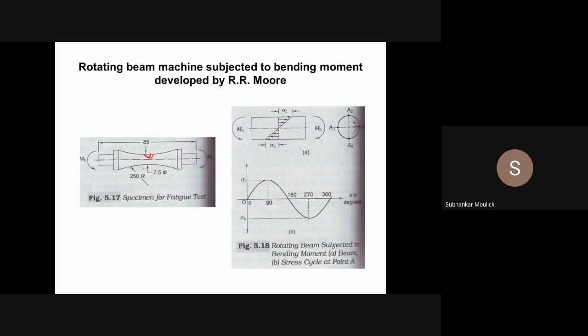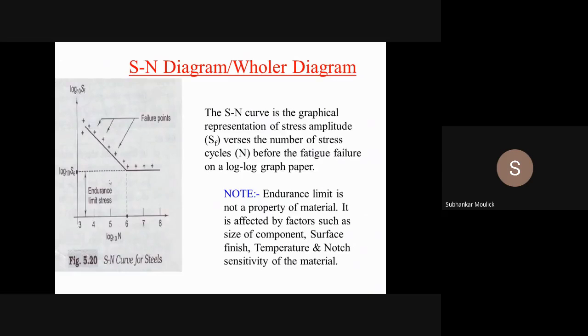Then you are drawing a log graph, log base 10 of N, log base 10 of SF. Log base 10 of N is how much? N is 100 cycles. So log base 10 of 100 will be 2.